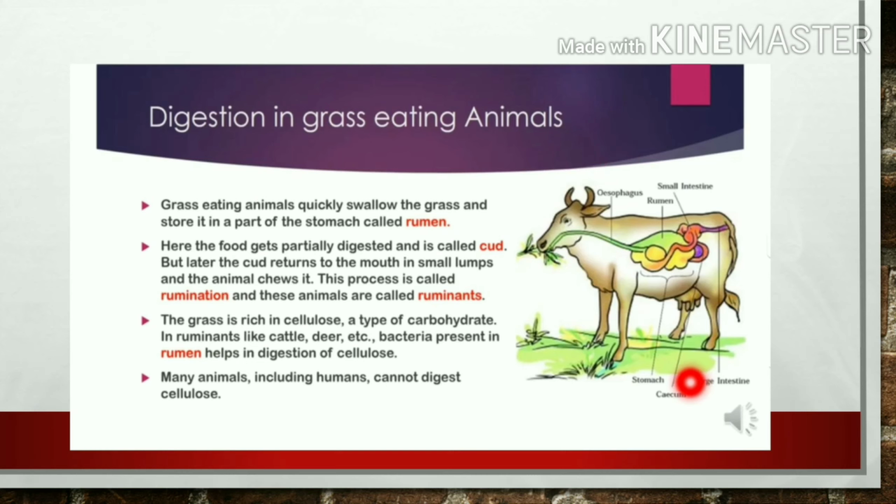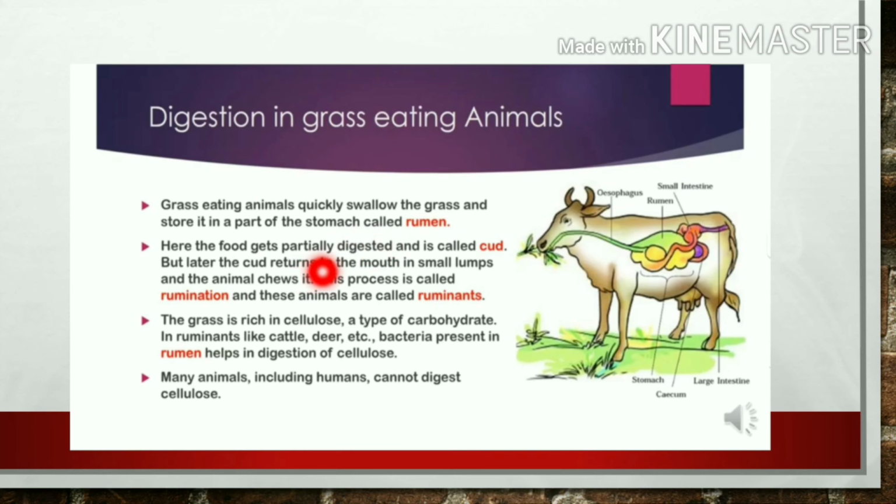So look at the picture. Can you see there is a stomach, and this kind of stomach is divided into 4 chambers. One of the chambers is called the rumen. The others are reticulum, omasum and abomasum. So what happened here? Grass eating animals quickly swallow the grass and store it in a part of the stomach called the rumen. Here they store the grass.